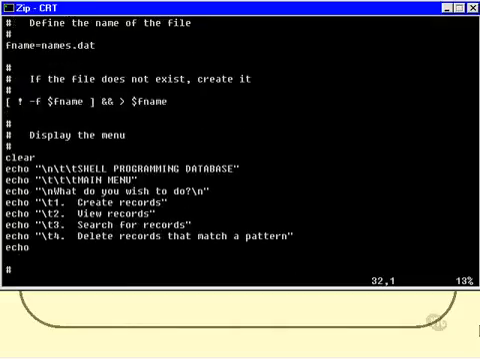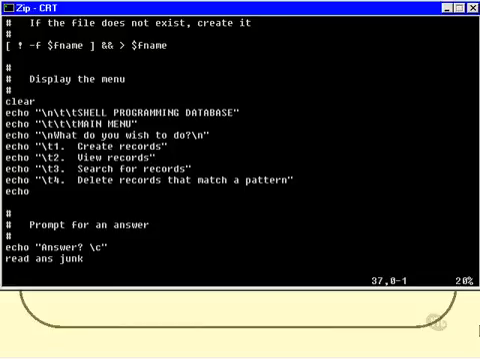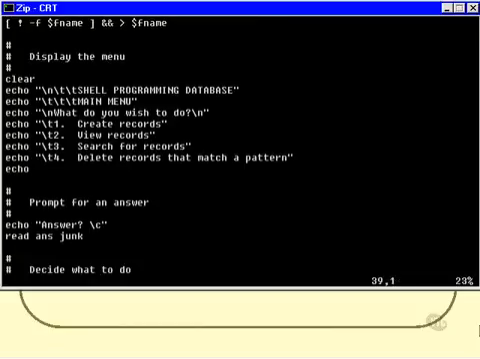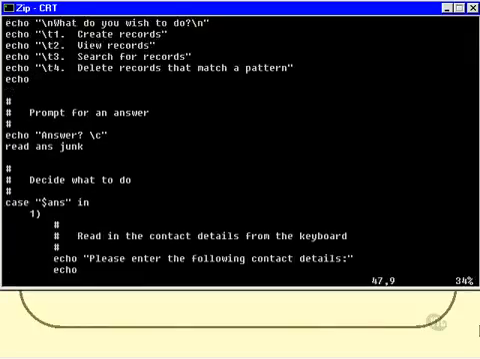And I'm using some \n and \t to make the output look a little neater, which you can choose to do if you want to, but it doesn't really matter. And then prompt the user for an answer, and read the answer into a variable called ans, and if they typed a space after their first answer, then anything else they typed will get read into junk, another variable called junk, which I'll never look at again.